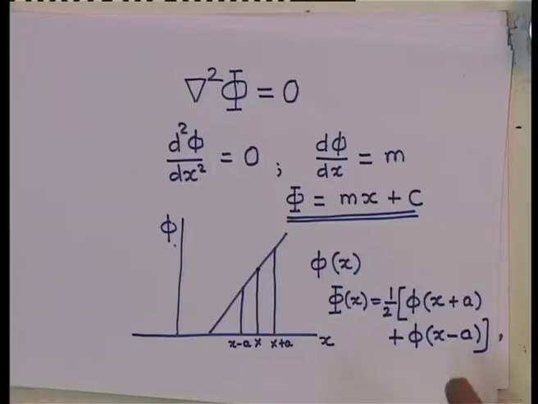Of course, it is very clear from the nature of the solution that there are no maxima or minima in the solution of this problem.